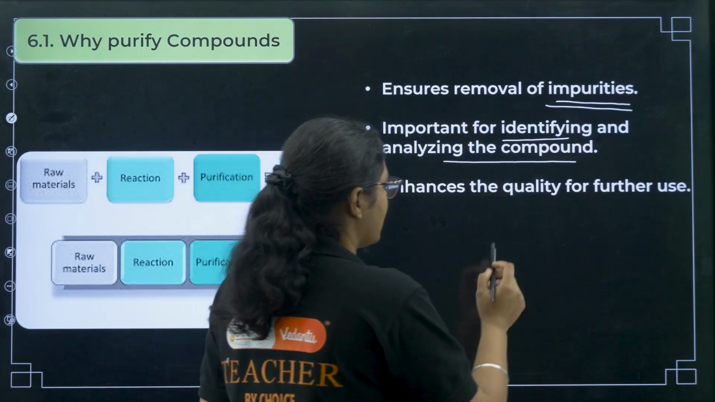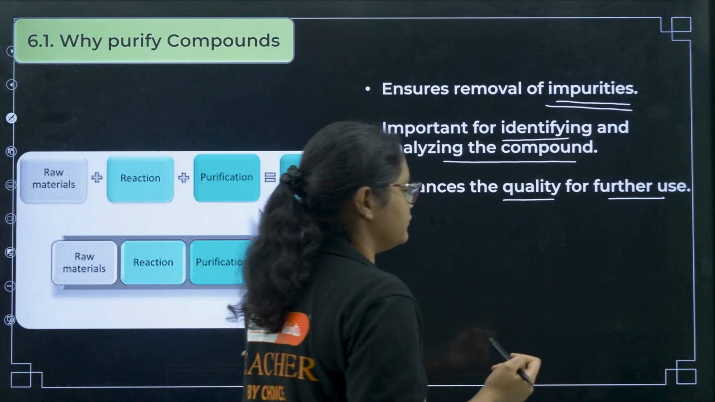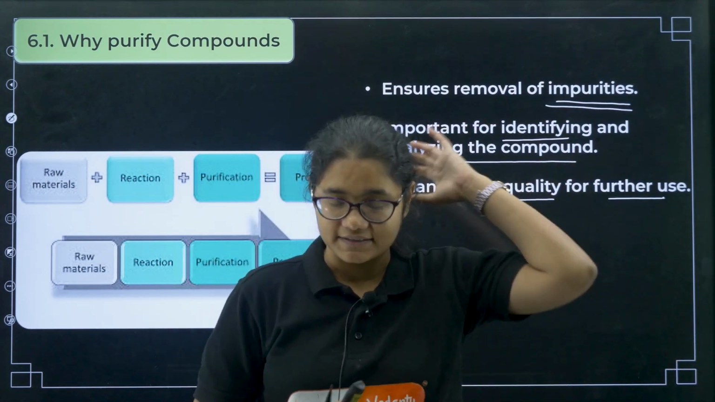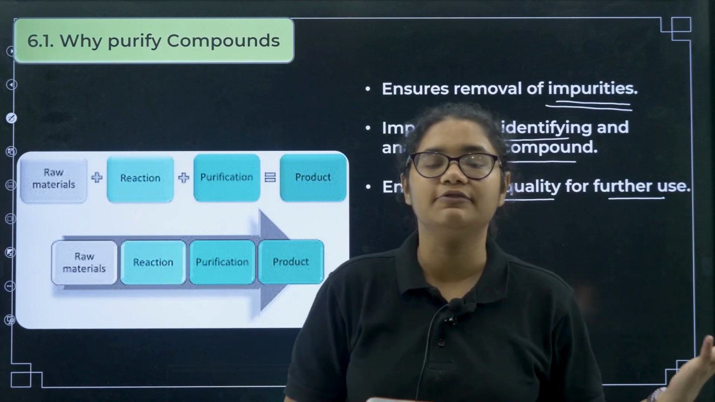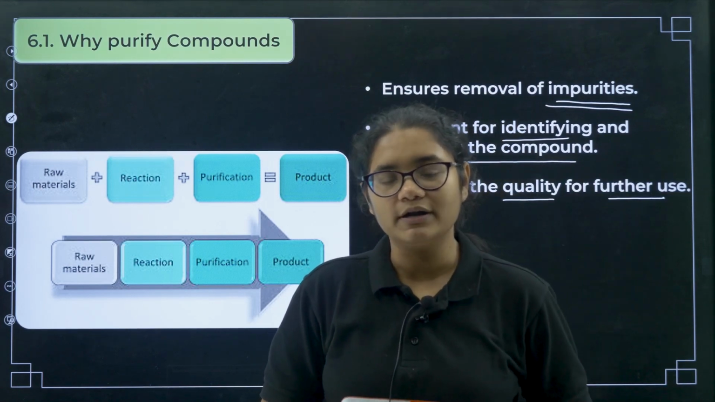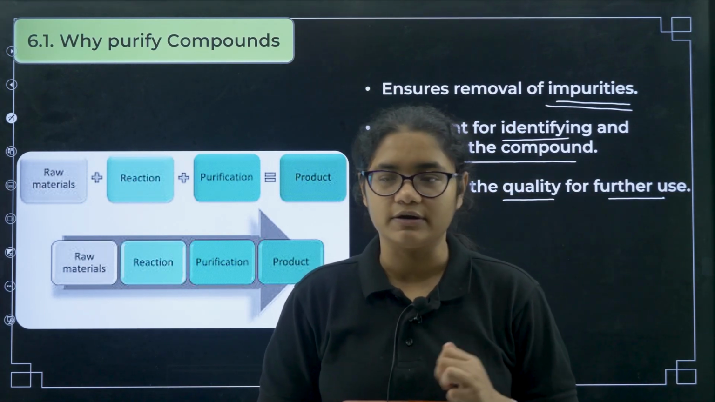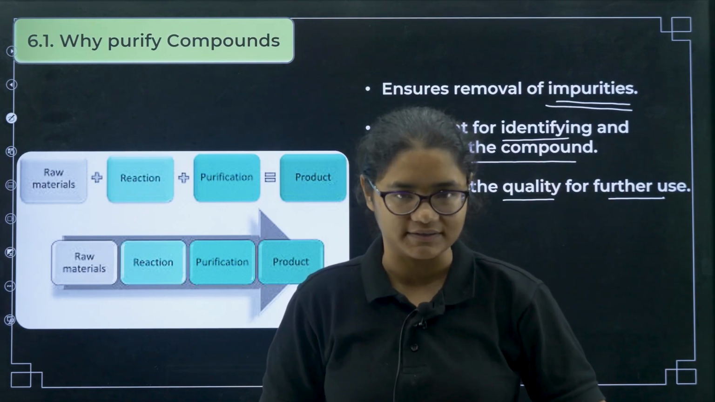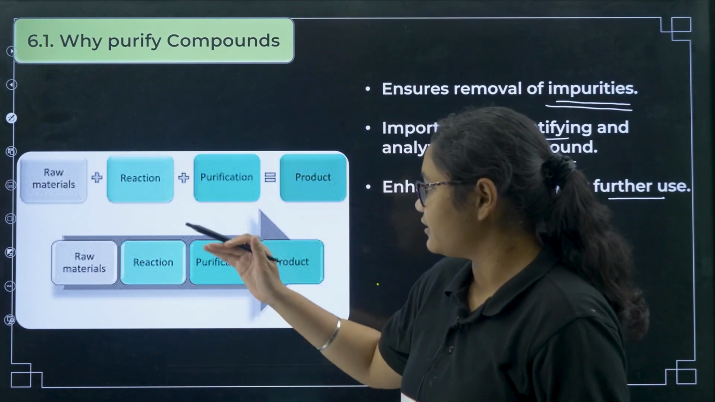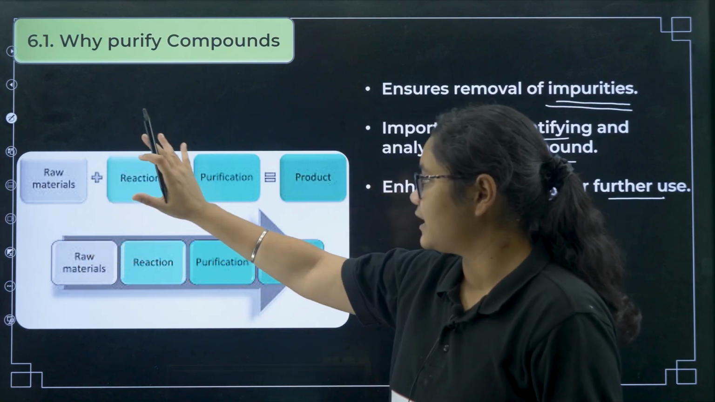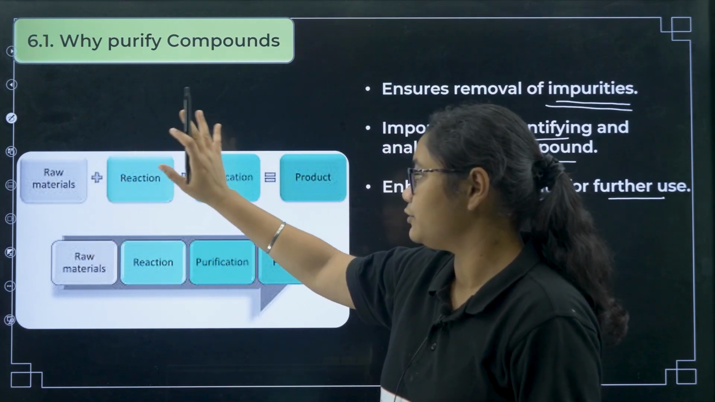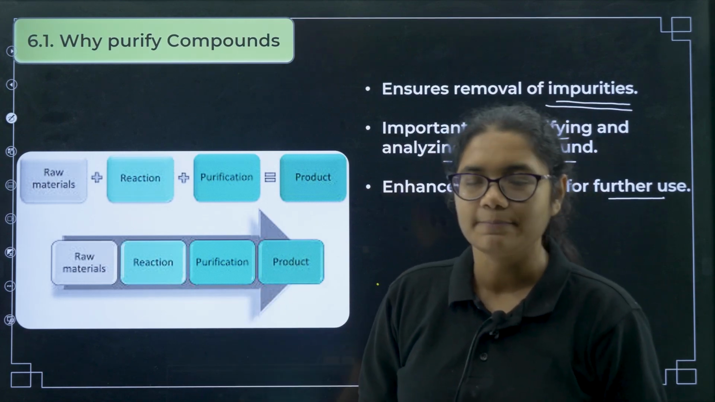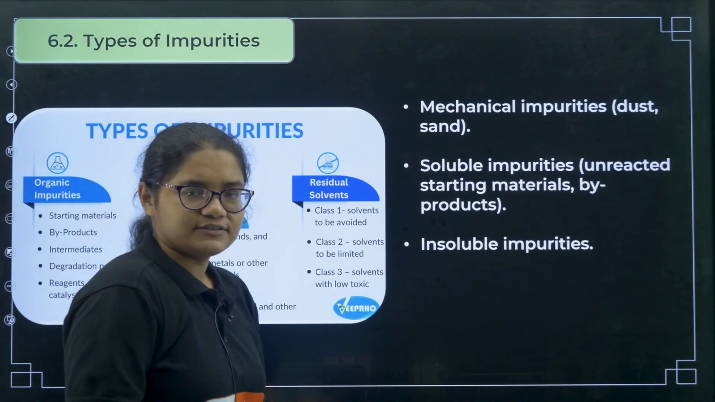Next, it enhances the quality for further use. Products synthesized in a chemical reaction are used for different purposes. But if the product you have obtained is not purified or has a lot of impurities, then it cannot be used for further processes. Generally, raw materials undergo reaction, after reaction we do purification, and then the final product is obtained. That is the importance of purification.